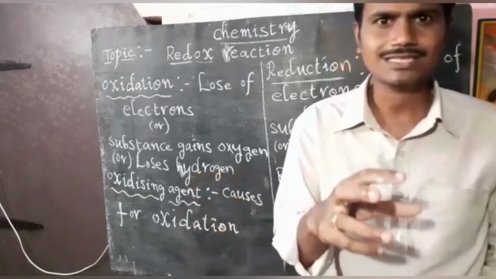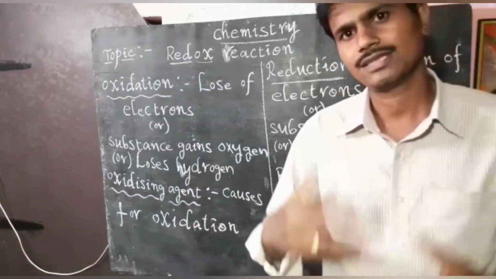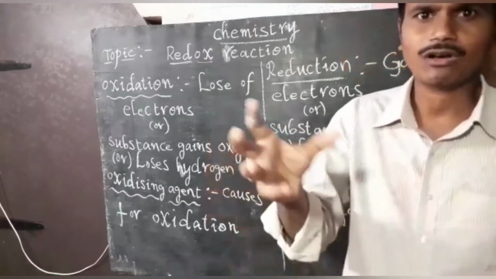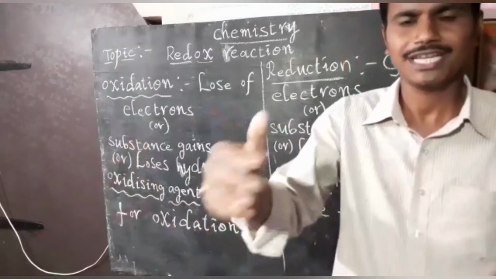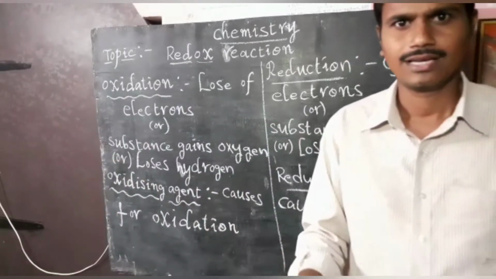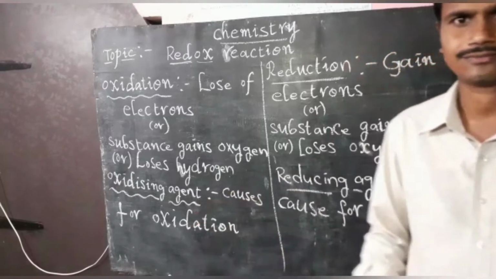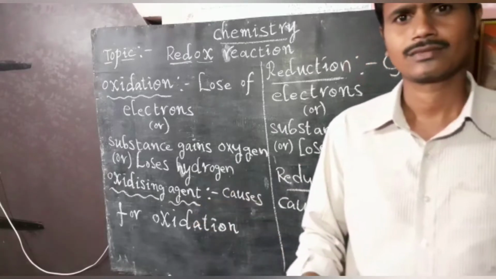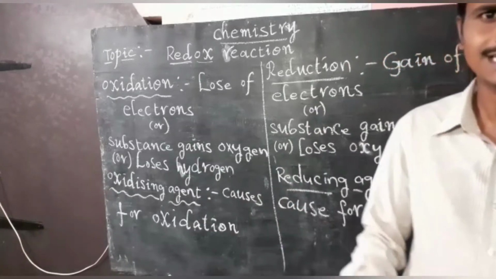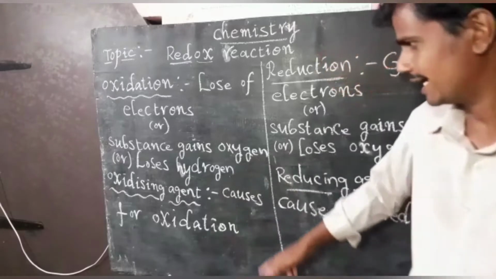A substance which can oxidize another substance but itself is reduced. Again I am telling the definition for oxidizing agent: a substance that makes the other substance oxidize but is itself reduced. Such a substance we call an oxidizing agent.